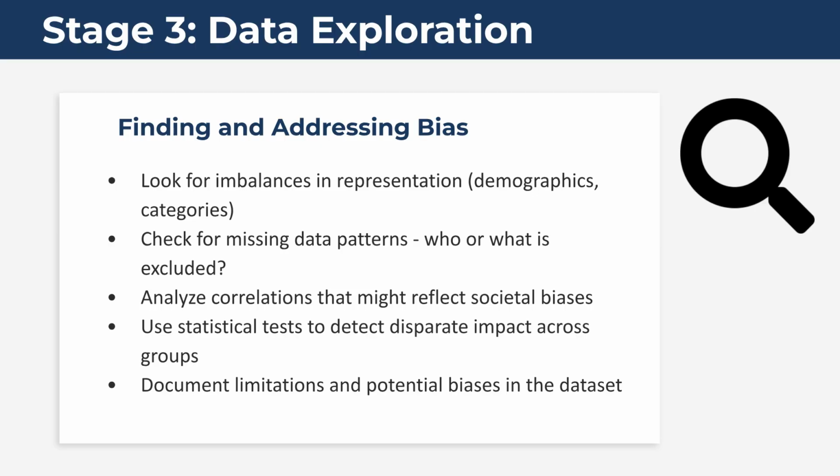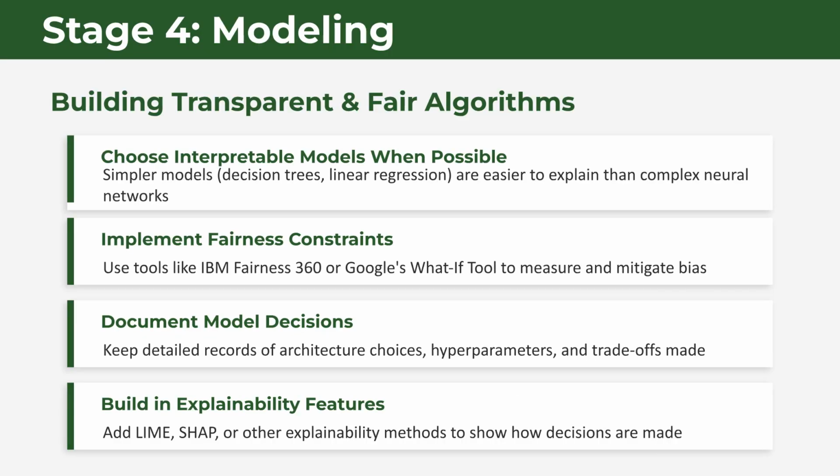Look for imbalances in representation, check for excluded data patterns, analyze correlations, use statistical tests, and document limitations. Stage 4, modeling, requires building transparent and fair algorithms. Choose interpretable models, implement fairness constraints using tools like IBM Fairness 360, document all model decisions, and build in explainability features like LIME or SHAP.